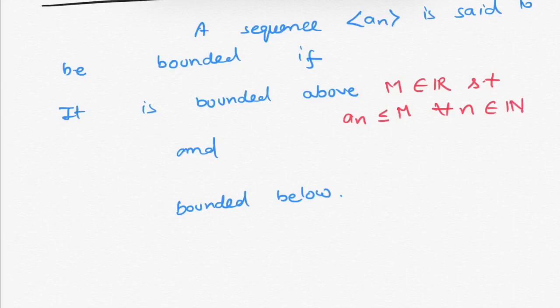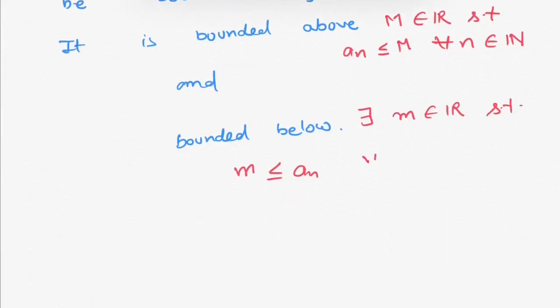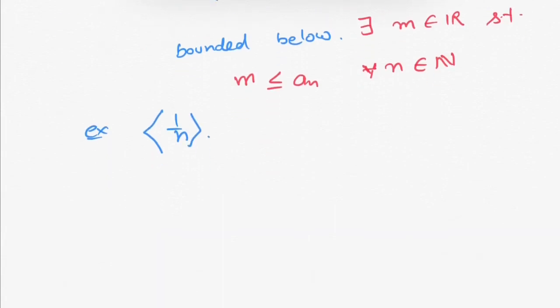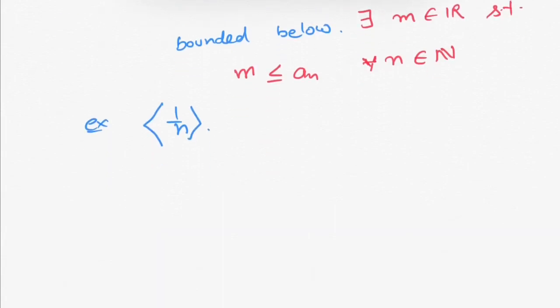And it is bounded below if there exists a small real m such that every term of the sequence is greater than or equal to small m, that is, an is greater than or equal to small m for all n belonging to natural numbers. Now let us see an example for the bounded sequence. The example is 1 over n. This sequence is bounded below by 0 and bounded above by 1.